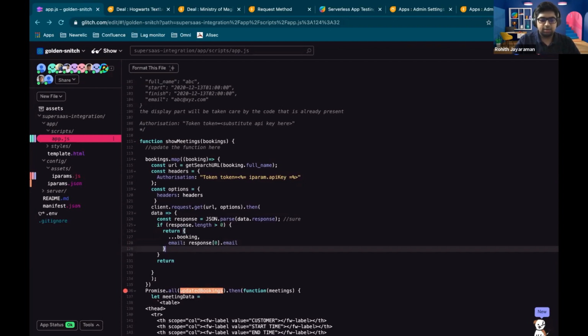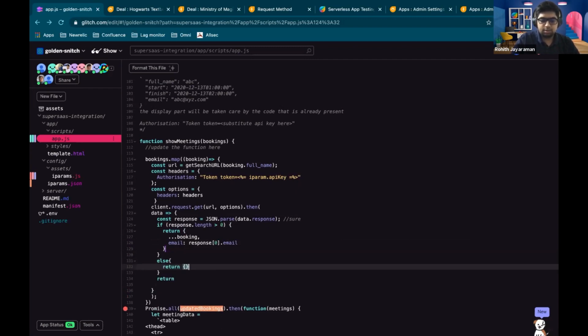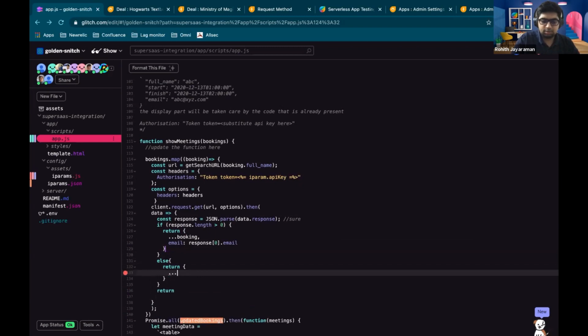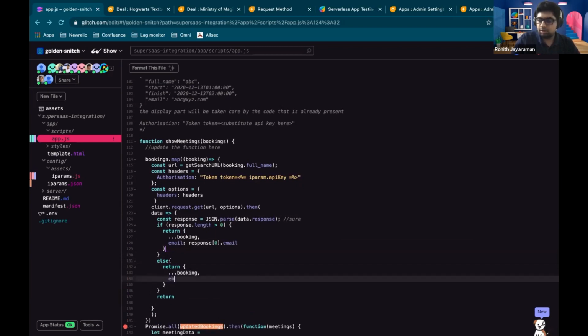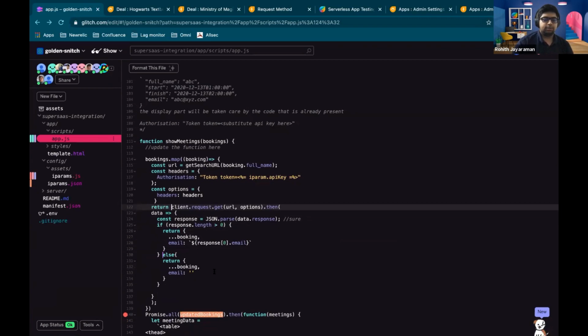And if it's not there, then you can basically just say that you're going to return the booking object along with the email as an empty string. Actually, let's just put some brackets here so that we can identify easily when it shows up. Okay. And because this is a promise, in order to fulfill it, we need to return this.